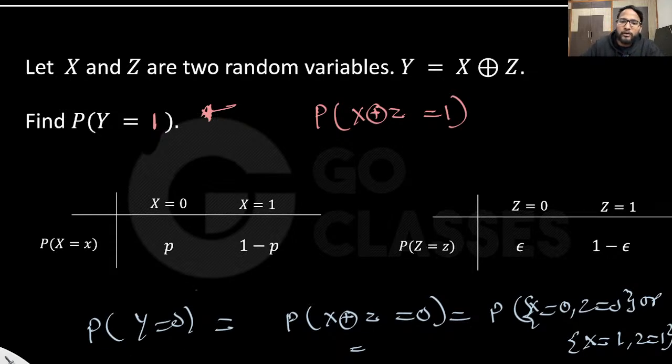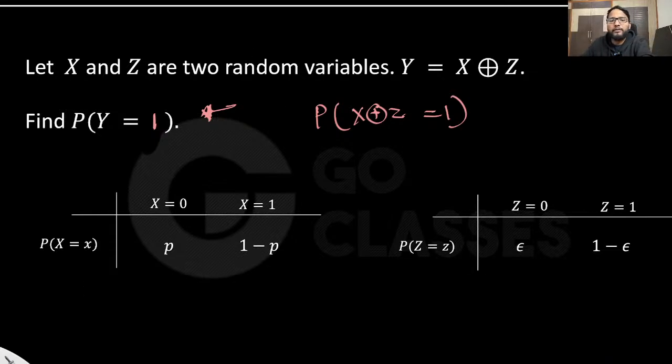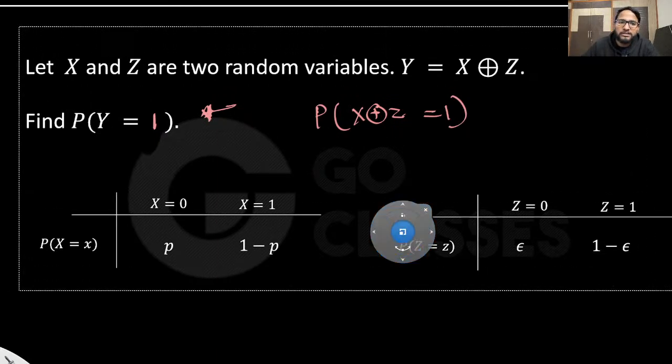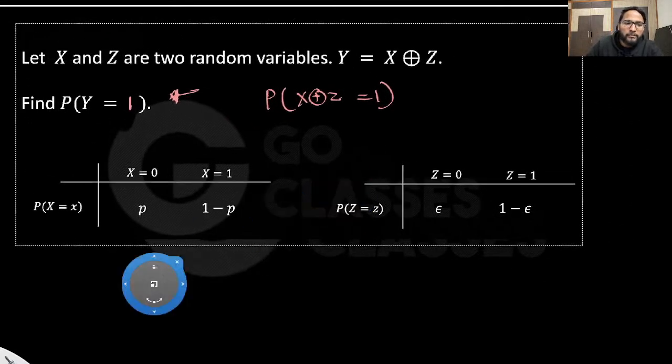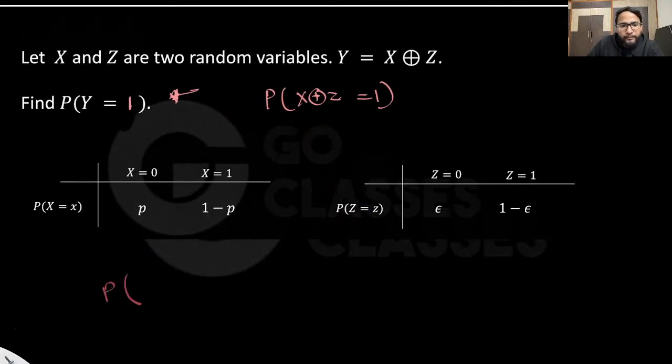Now let me ask you another question here, with conditional probabilities. Let's ask something interesting: what is the probability that y being 1, given that x is already 1?